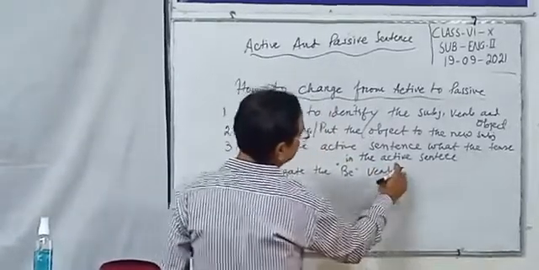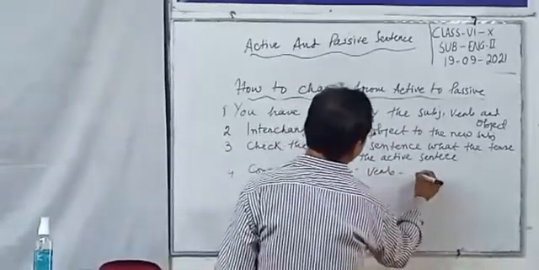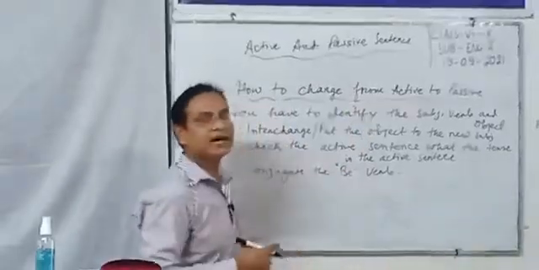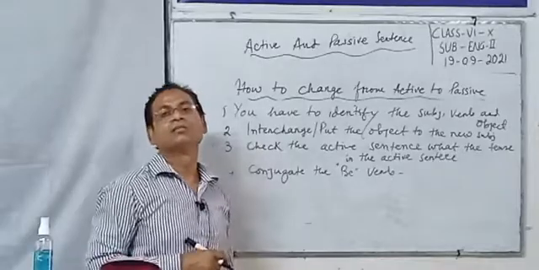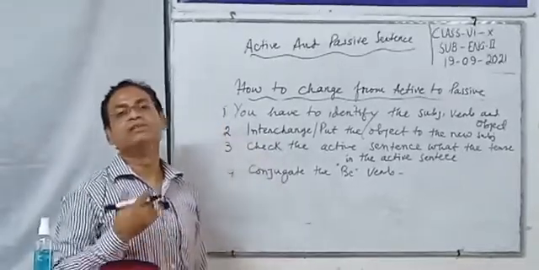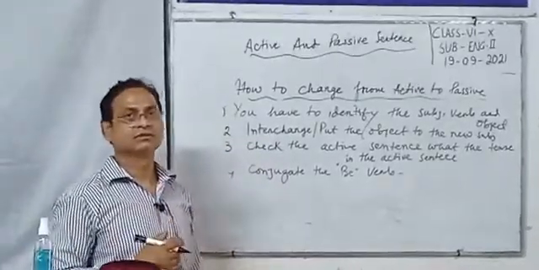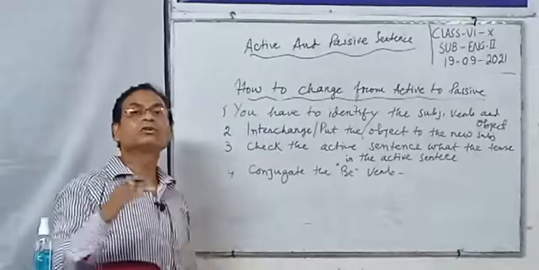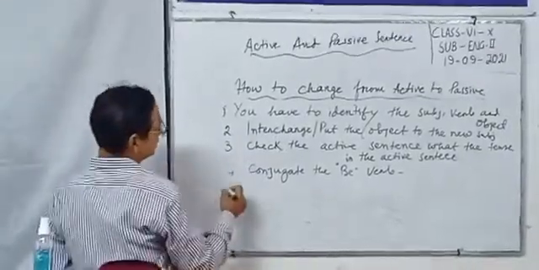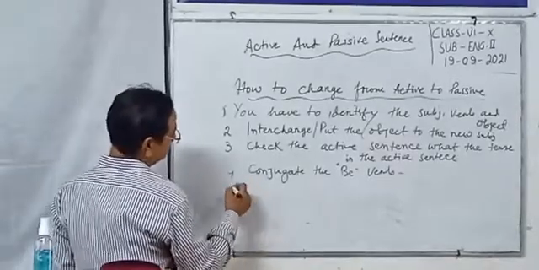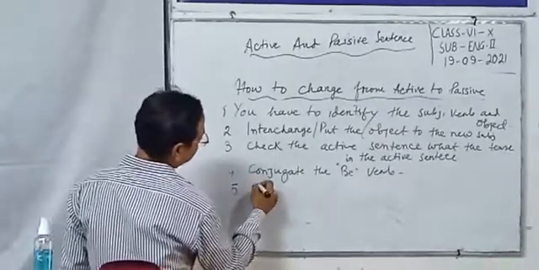After the subject, conjugate the be verb. That means am is the present tense, was for past tense, being, perfect, continuous. All these are used in passive sentence. Number 5, past participle of the main verb.